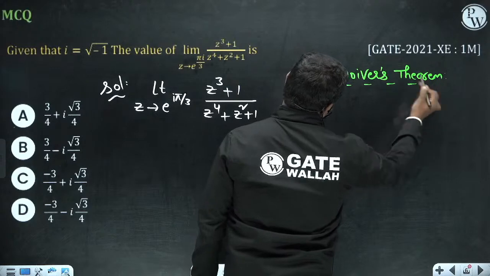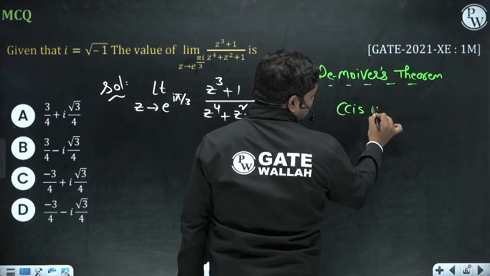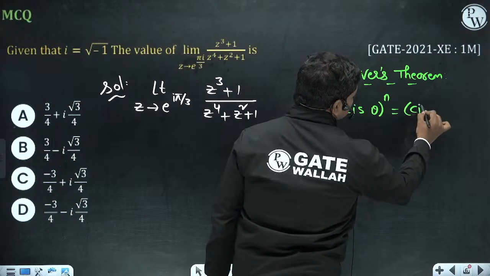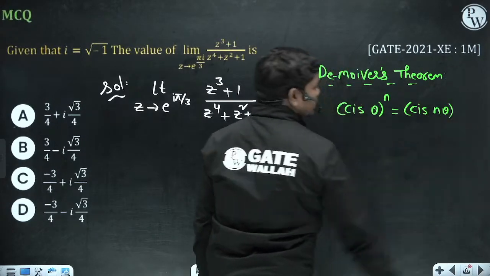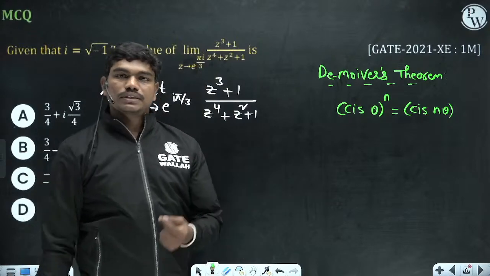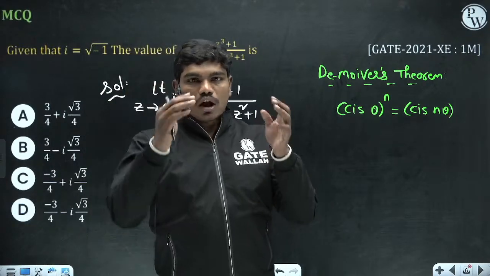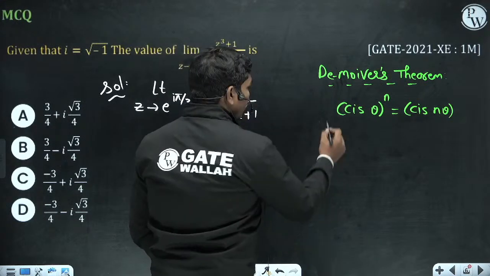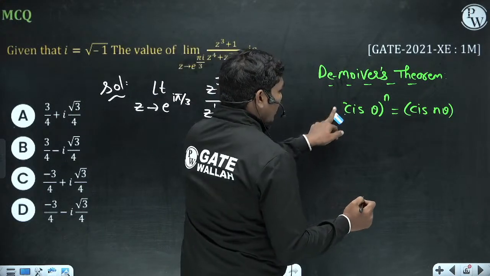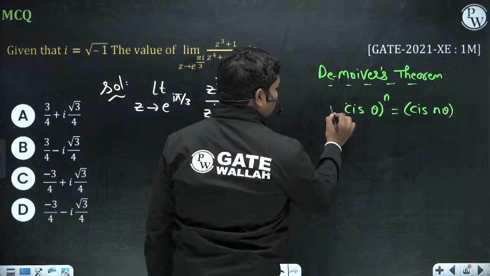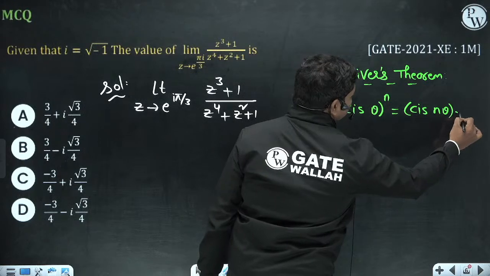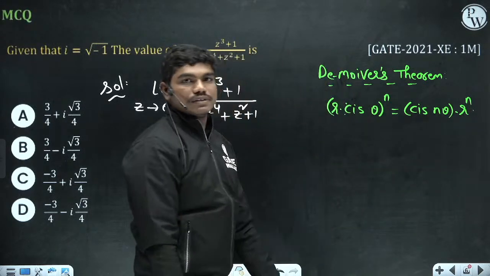इसमें क्या होता है, अगर आपके पास एक कॉम्प्लेक्स नंबर है, cis theta यानी cos theta plus i sin theta, whole power n is equal to cis n theta, है ना. So this is actually the complex number. So basically if you have any complex number, that complex number whole power n, okay, let us suppose if you have r also here, because magnitude is also there sometimes, so magnitude need not be 1 always. So r into cos theta plus i sin theta whole power n is equal to cis n theta into r power n. This is what you have from De Moivre's theorem.